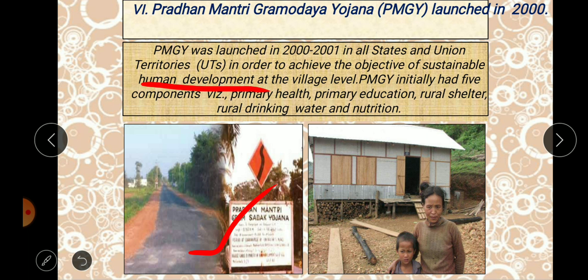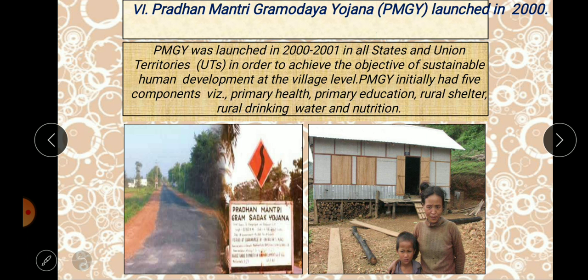That is, it has to develop the primary health centers. That means the hospitals in the villages are to be concentrated on, developed and started for kids from birth to 6 or 7 years.